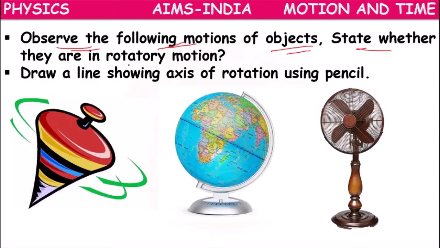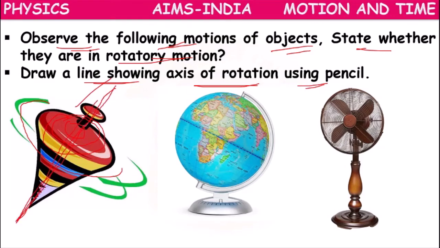Next, observe the following motions of objects. State whether they are in rotatory motion or not, and draw a line showing the axis of rotation using a pencil. Here the spinning top is moving in a circle. All the particles of the spinning top are moving in circles around this fixed line.